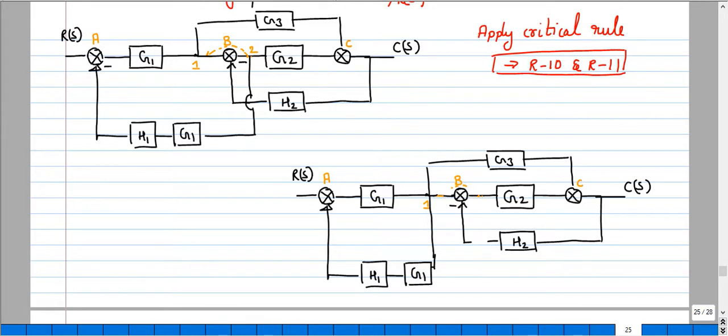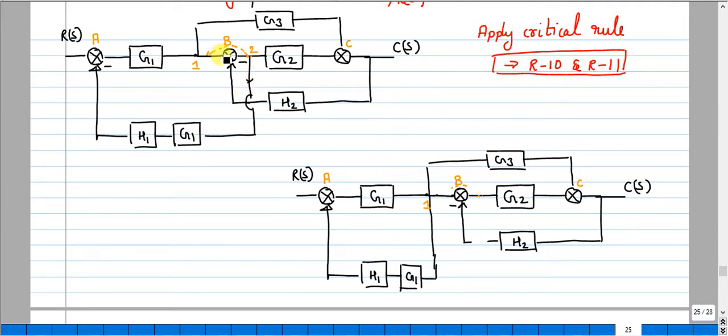So let me write it properly. Now previously I was getting the output from B and it was measured here.